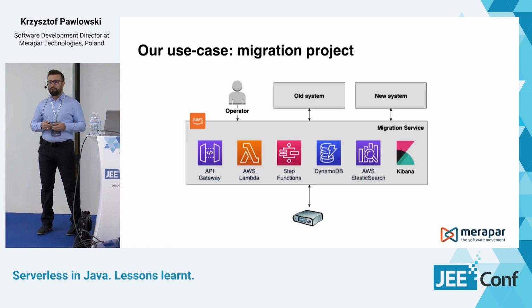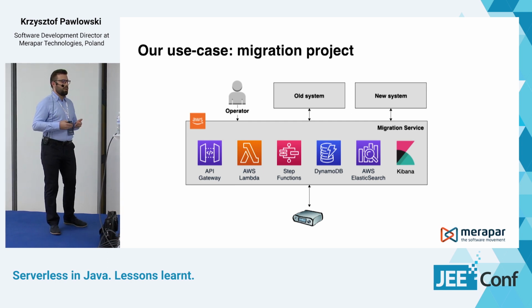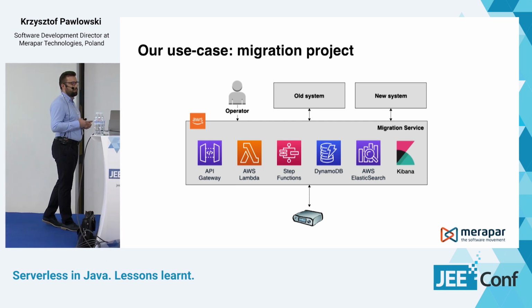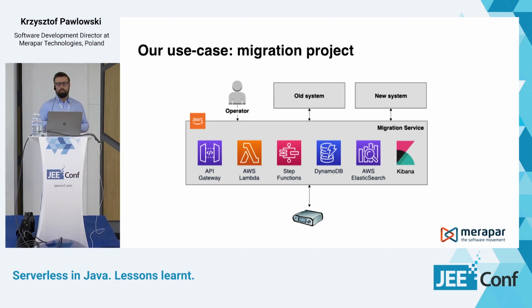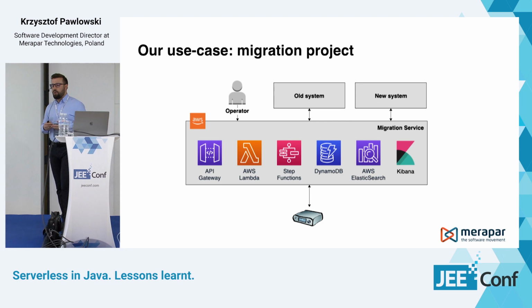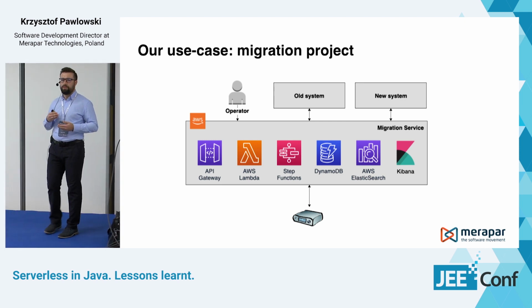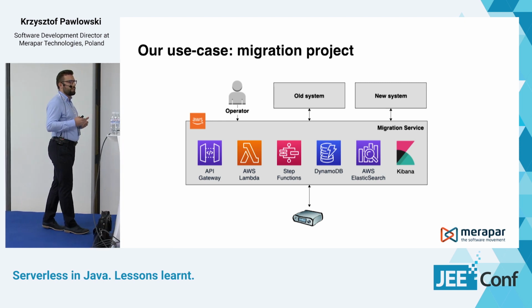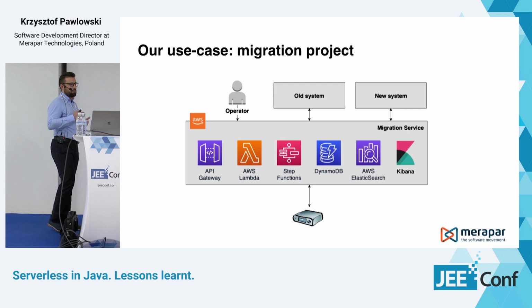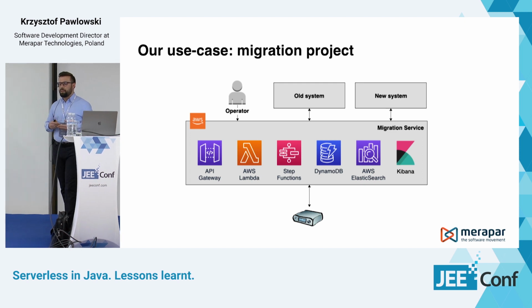Because the migration could be defined as a workflow, we went for AWS Step Functions, and it was the biggest factor that we took into account when choosing the platform. We used Step Functions to define the migration workflow. It allowed us to orchestrate our Lambda functions, or the steps in this migration process, using the solution that we got out of the box from AWS.